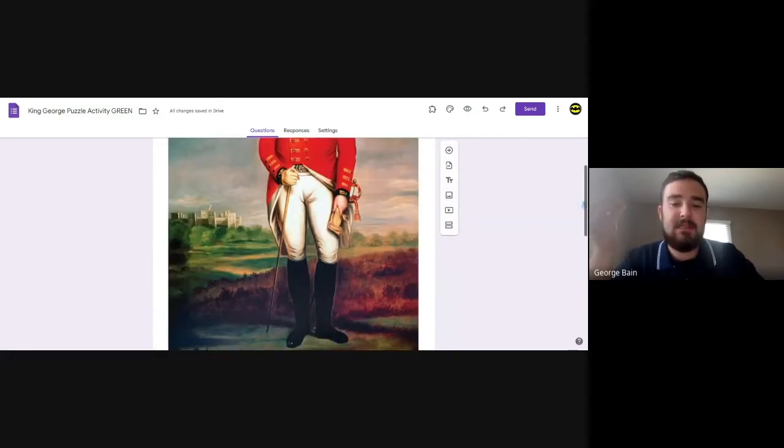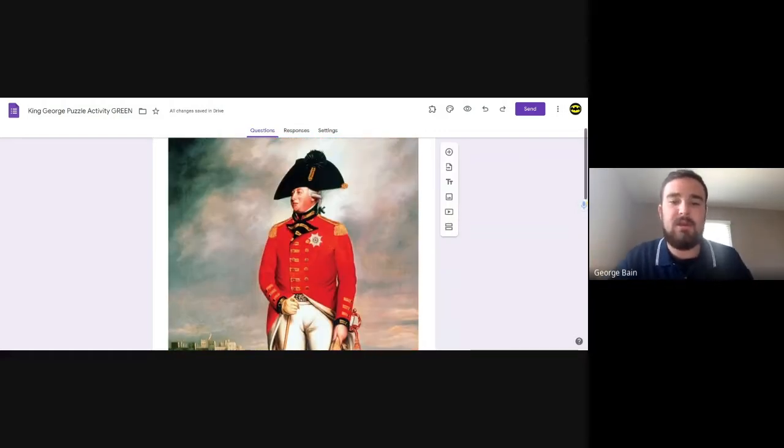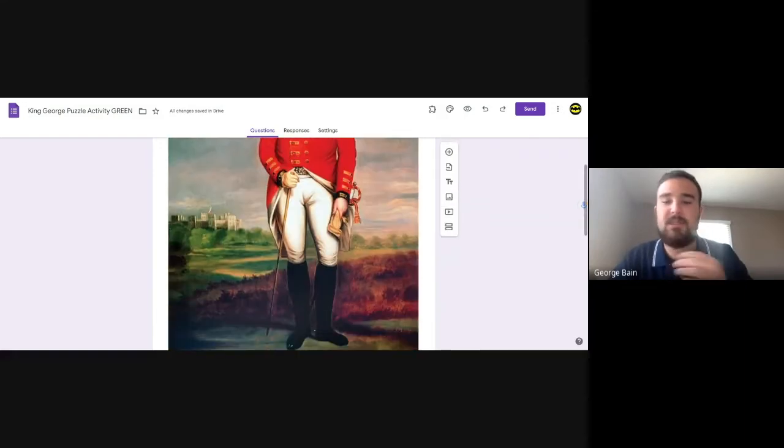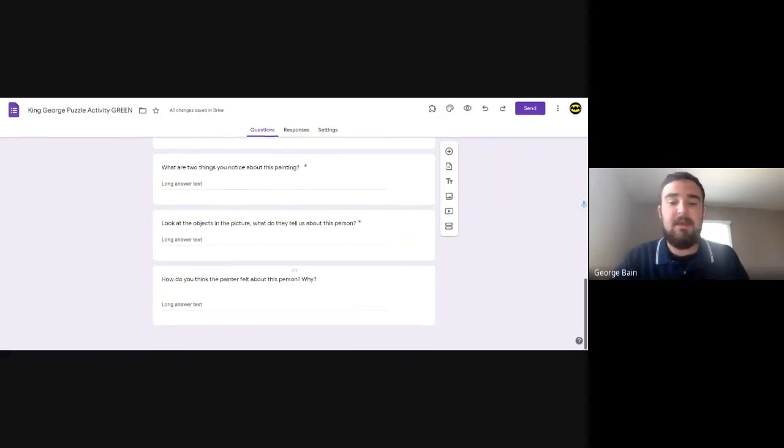Okay, so if he's holding this cane, and actually, I think no, that is a cane, but here on the right, that's a sword, right? So we think about what kind of people might be holding swords. How is a sword going to help a certain person? So think about the objects they're holding and what they tell us. Okay, then lastly, you're going to tell us, how do you think the painter felt about this person?